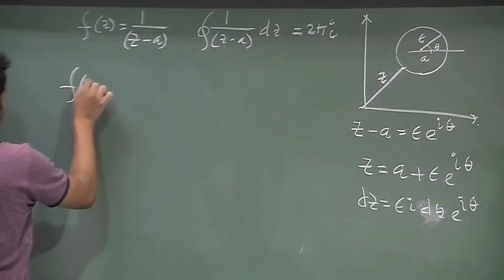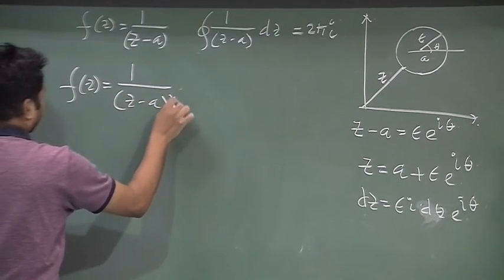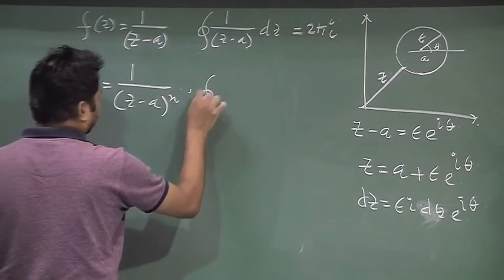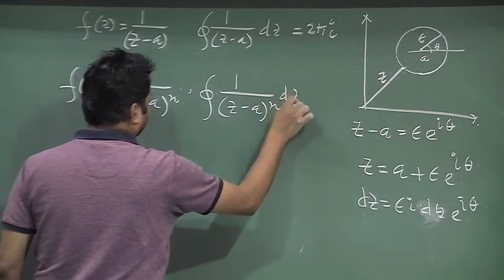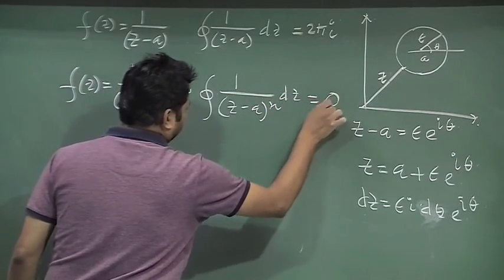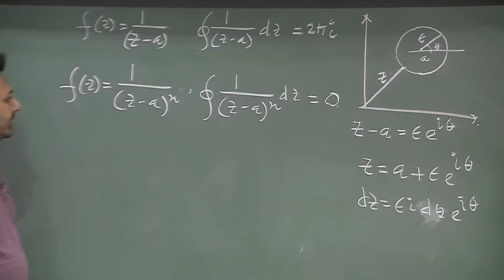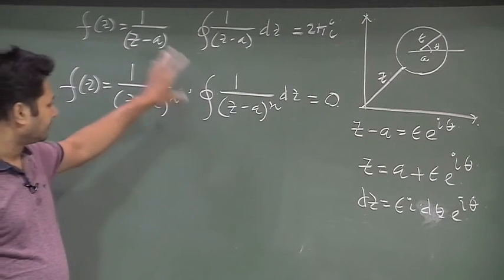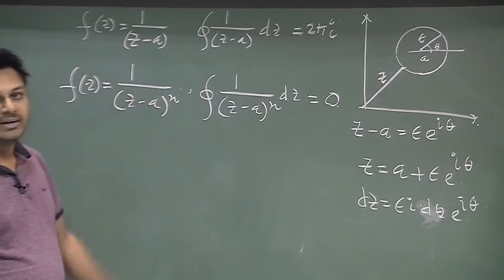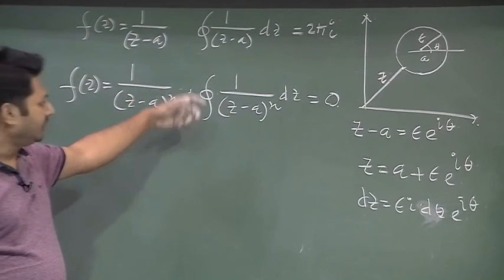When my function is (z minus a) to the power n, and when I calculate the integral of 1 by (z minus a) to the power n dz, my result was 0. So, these two are very important outcomes. Using extensive calculation, we find that this value is 2 pi i and this value is 0.